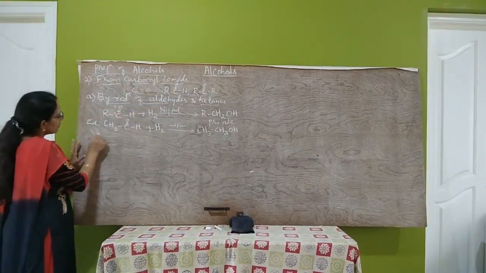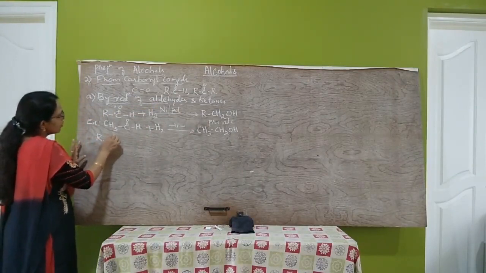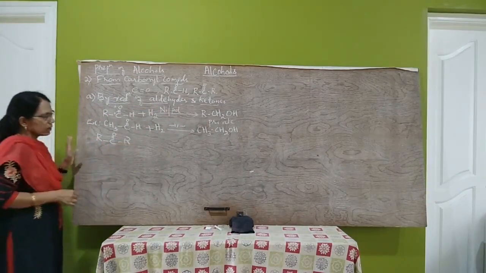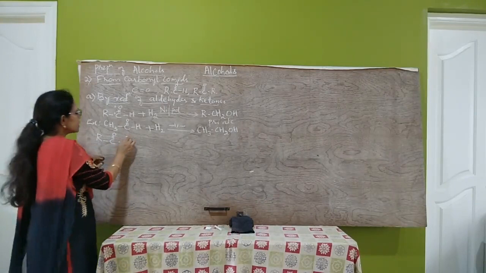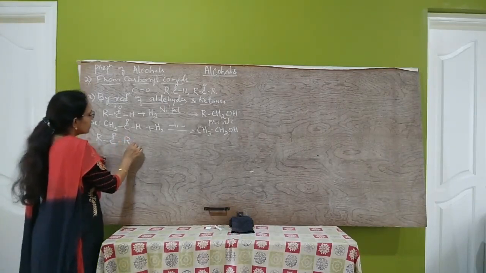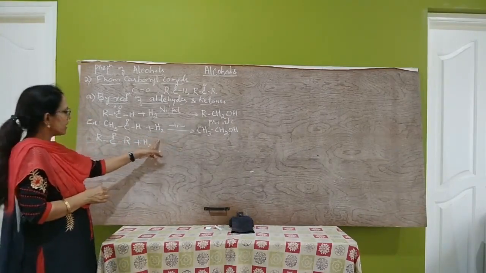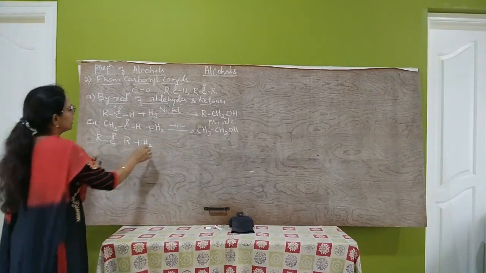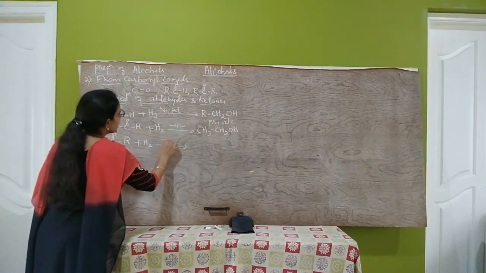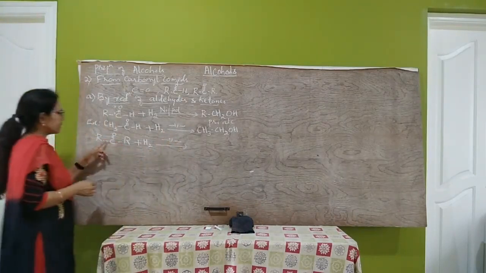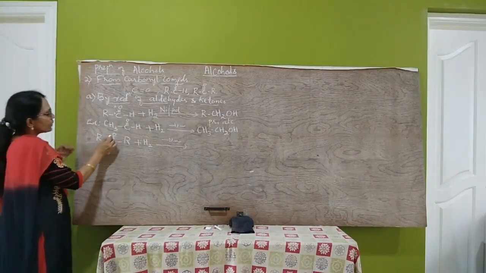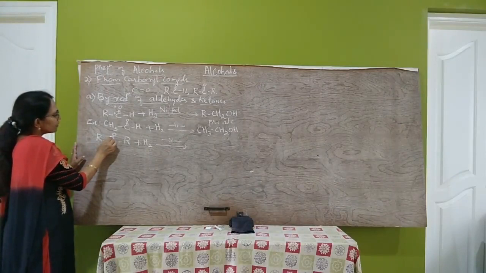Ketones have the general formula RCOR. When ketones are reduced by using hydrogen in the presence of the same nickel, platinum or palladium catalyst, we have to break this bond.